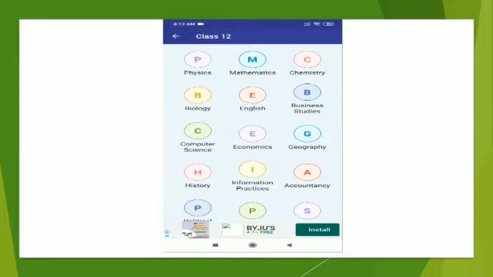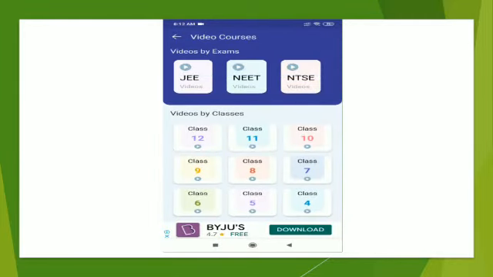Sorry for the ads in between. I was not able to avoid them.